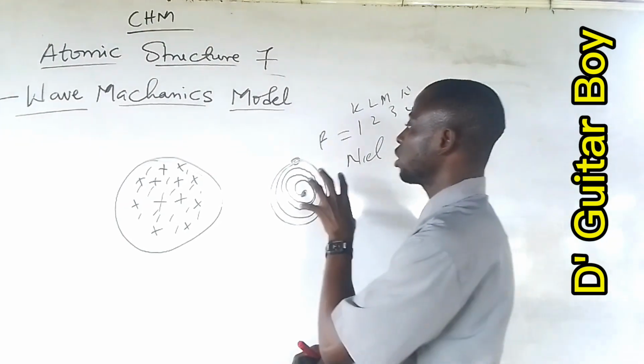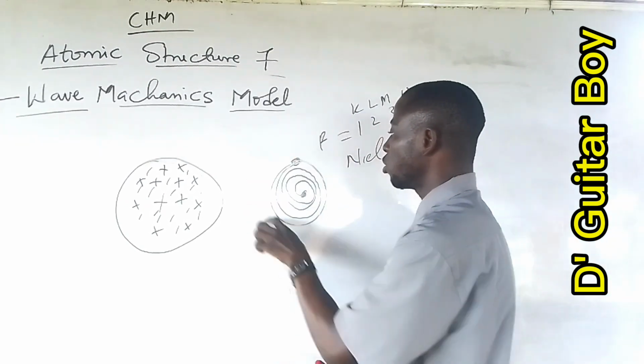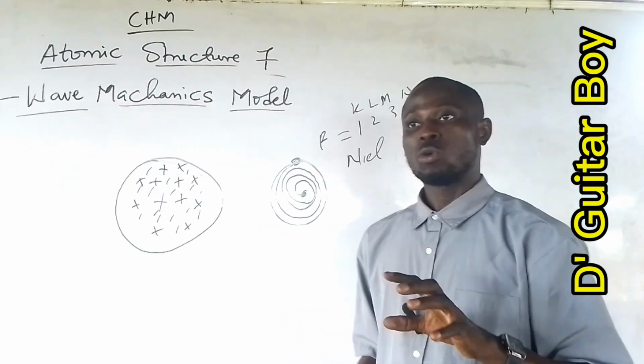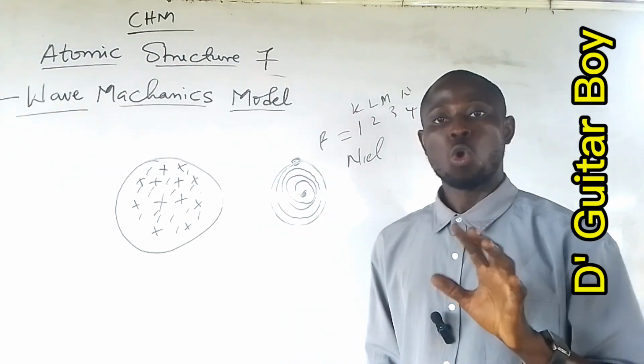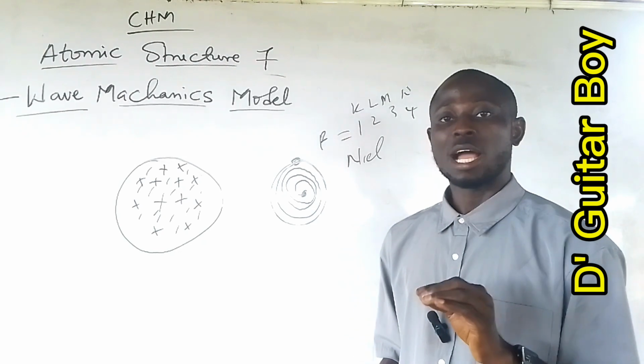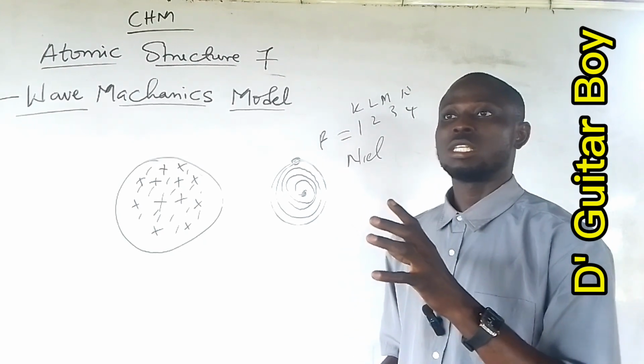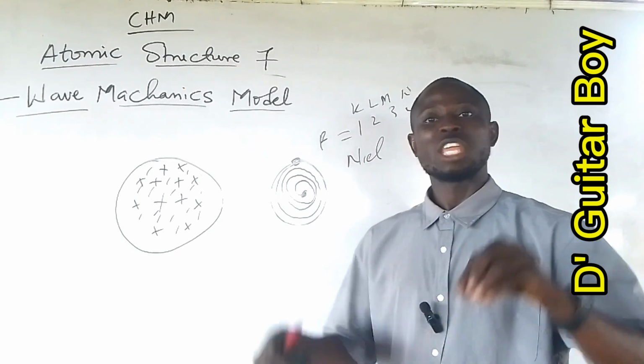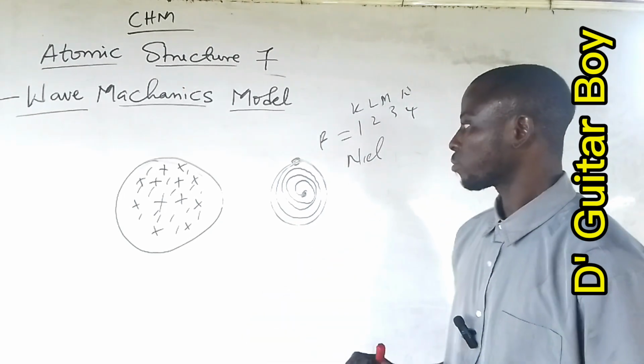The electron is not found revolving around the nucleus, it is found in a region around the nucleus, which is called an orbital. An orbital is determined by the probability distribution of a wave function.